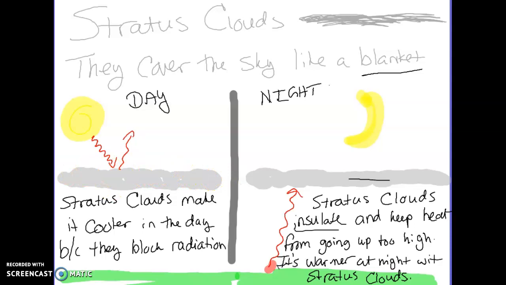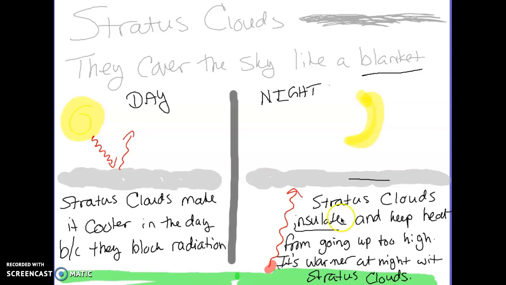The sun, as we learned back with conduction, convection, and radiation, is sending heat waves via radiation to the Earth. And those heat waves are blocked, reflected, and absorbed by the clouds during the daytime. But what does that mean for us down here on a cloudy day? That means clouds make it cooler during the day, which is an important fact to understand.